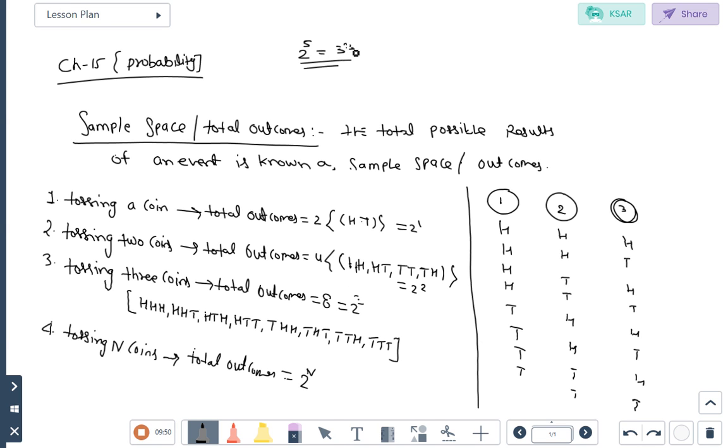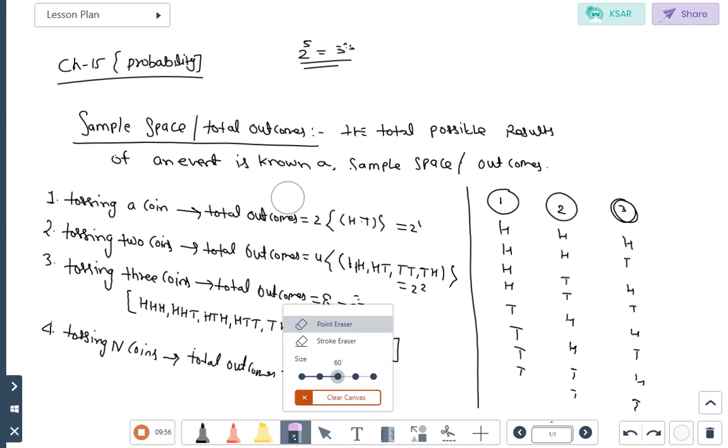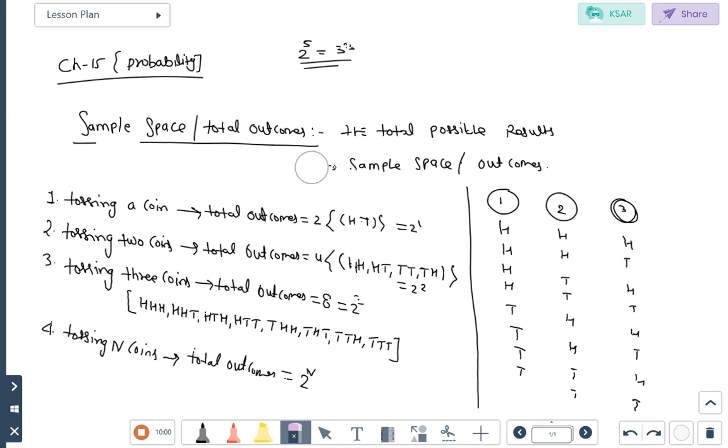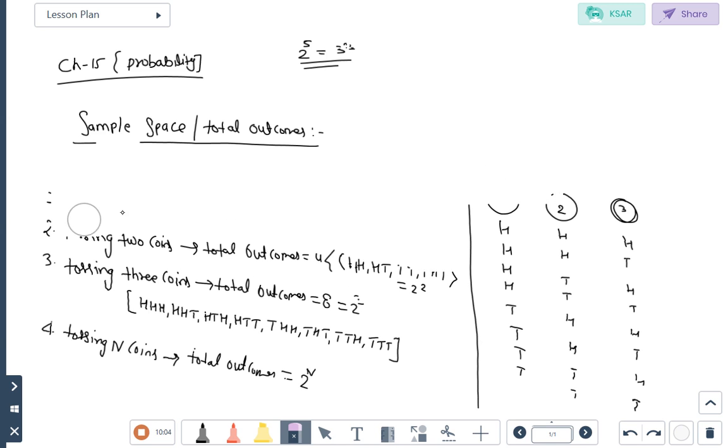Understand? Now next we will discuss the sample space or total number of outcomes in the case of dice. So how will we find out the total number of outcomes or sample space in the case of dice.